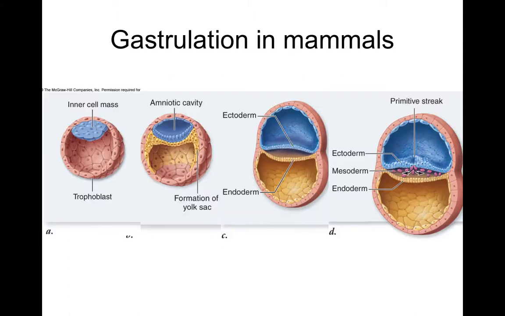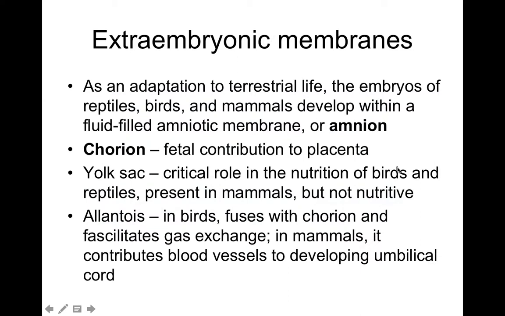So gastrulation, this is what happens. This is in pictures. The inner cell mass and the trophoblast. We have the formation of the yolk sac, those proteins that are high in those RNA molecules. We then get the ectoderm and the endoderm separated. And then what happens? The primitive streak starts to form, and some of those come out and start to form the mesoderm in the middle. Okay? So, extraembryonic membranes.